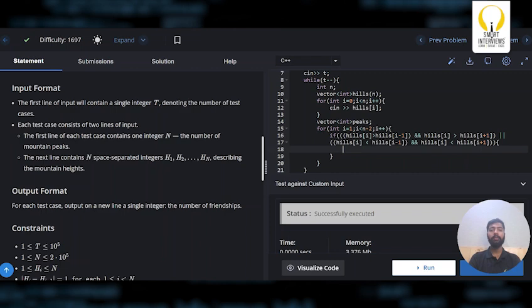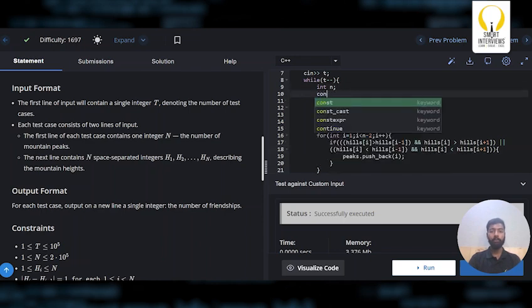These are the two cases where you can get peaks and dips, so I simply push I into the array: peaks dot push back I. We did not take the input of n, so let's take that input as well.